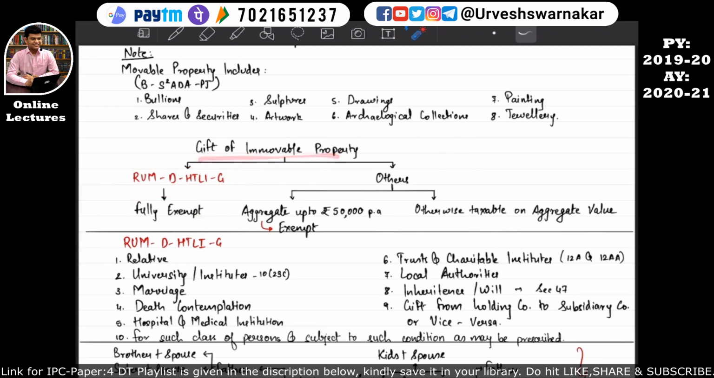But if a gift of immovable property is received from people other than these relatives, then an aggregate up to rupees 50,000 per annum will be fully exempt. I hope this is quite clear.